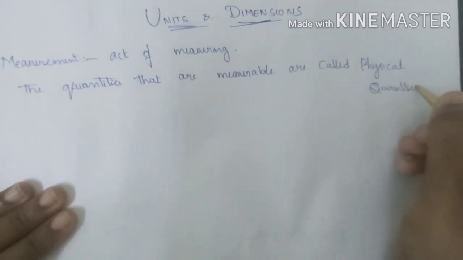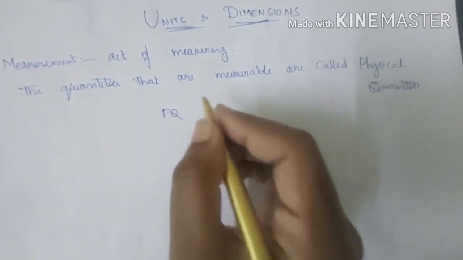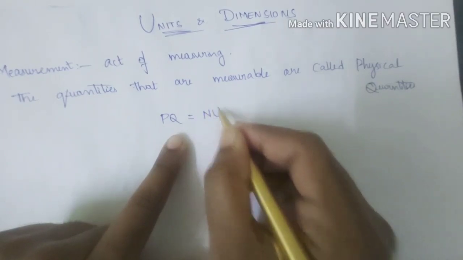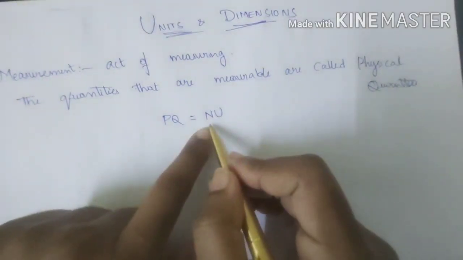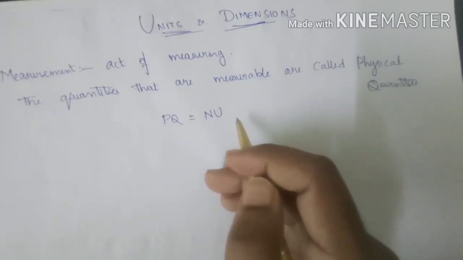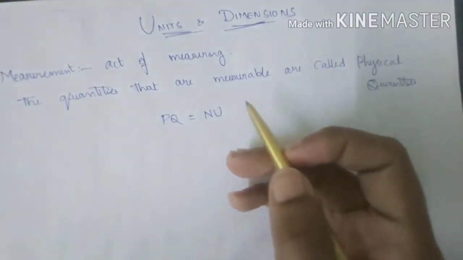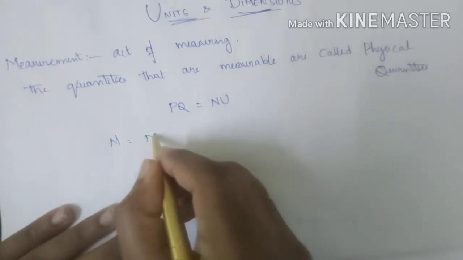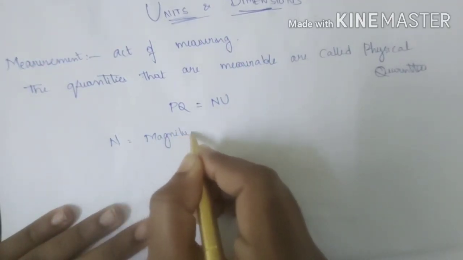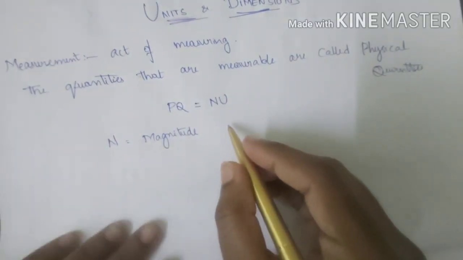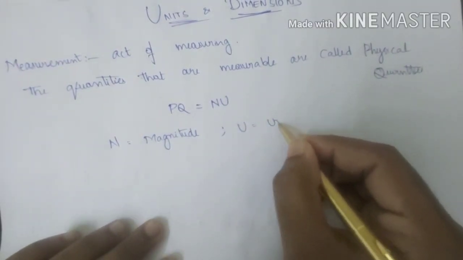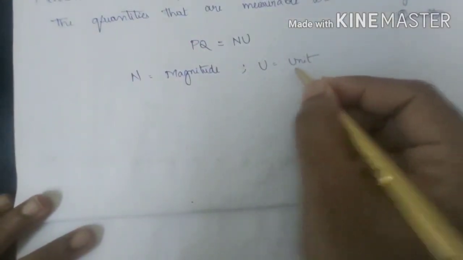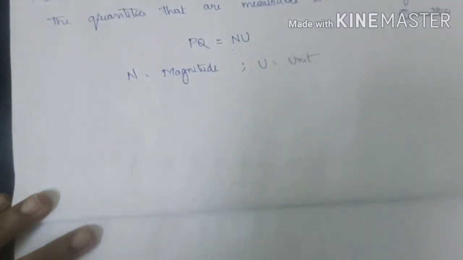We'll just denote the physical quantities as PQ. Every physical quantity will be written in this form: PQ = N × U. N represents the numerical value or the magnitude of the quantity that you are measuring, whereas U represents the unit. So N is the magnitude or numerical value of that quantity and U is the unit. What do you mean by magnitude and unit?